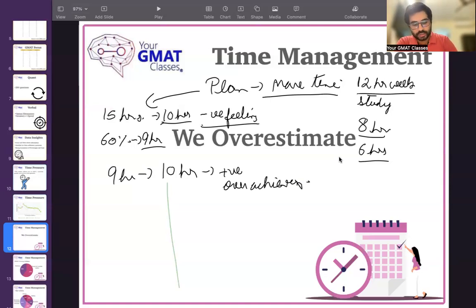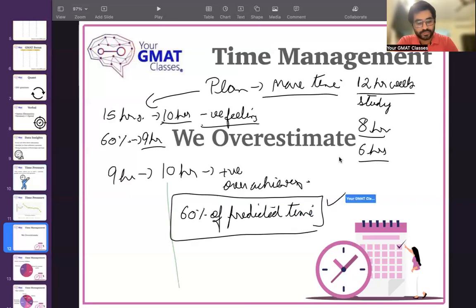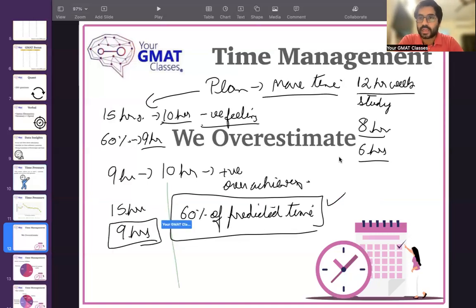So a good rule is to make a timetable for 60% of your predicted time, and it's very, very important. So, if you feel you can give 15 hours a week to study, make a timetable of 60% of it, which is 9 hours. You make a timetable for 9 hours, which you will follow, and ensure that you are able to cover everything in those 9 hours.